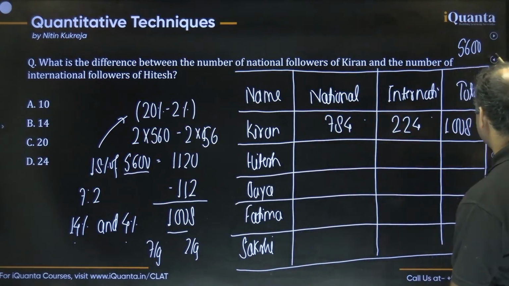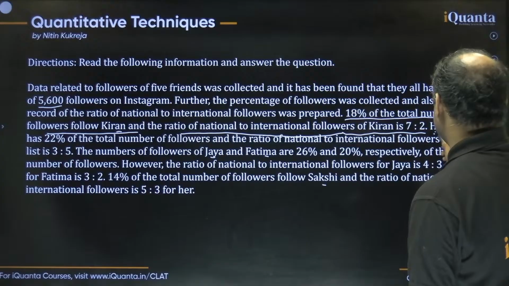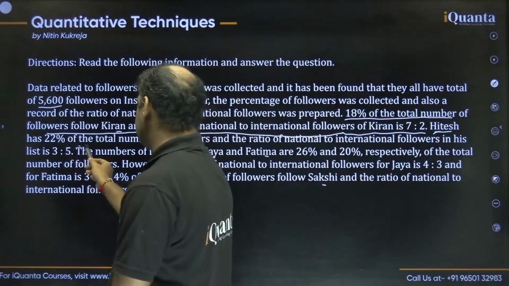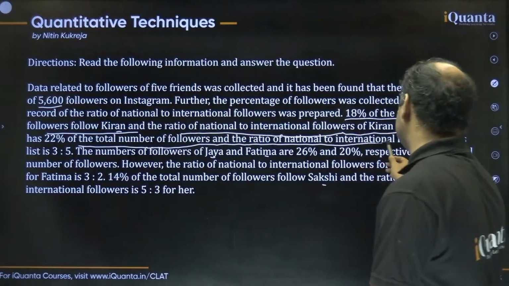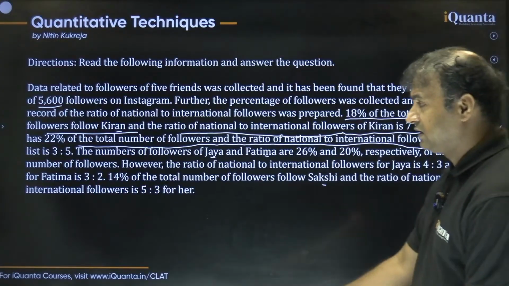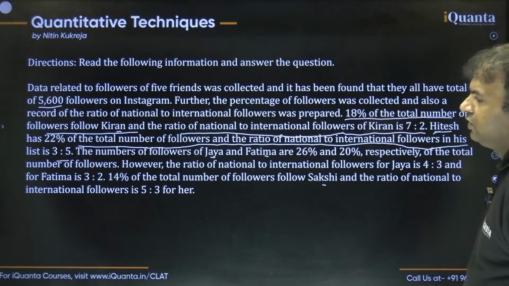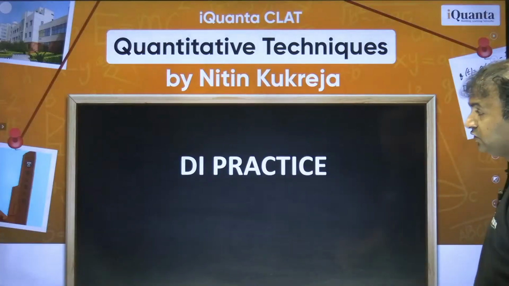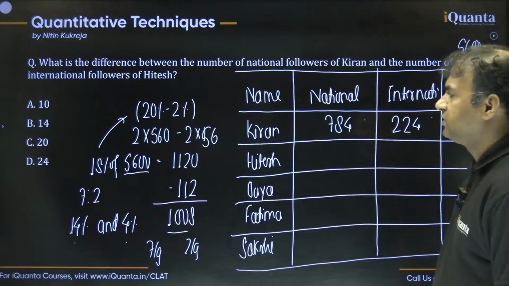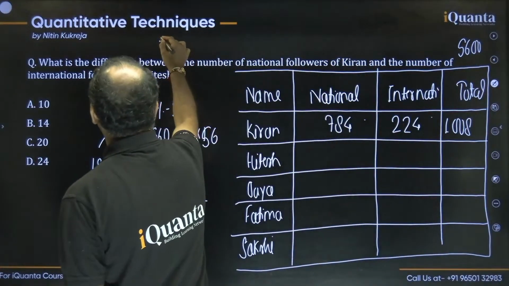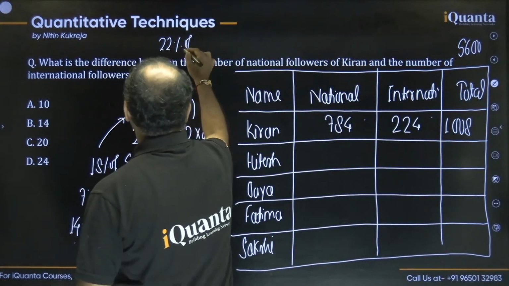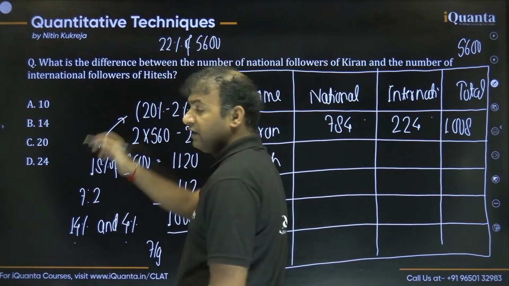Similarly, we can think about Hitesh. They're saying that Hitesh has 22% of the total number of followers, and the ratio of national and international followers in his list is 3:5. All right. So first, let's find out the total number of followers of Hitesh, which is 22% of 5600, right? Just like we found 18%, we can find 22% as well.